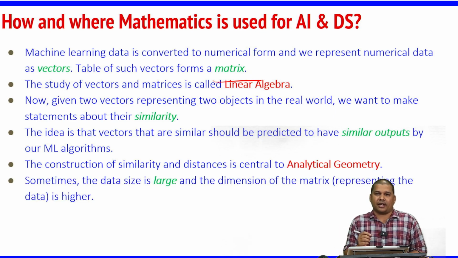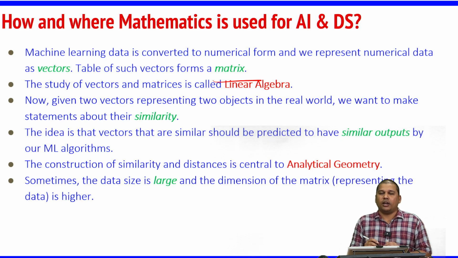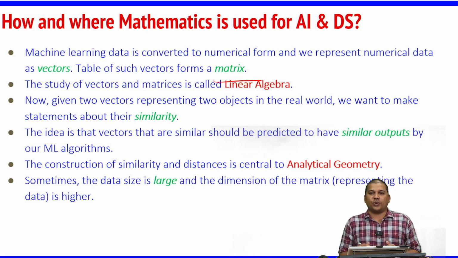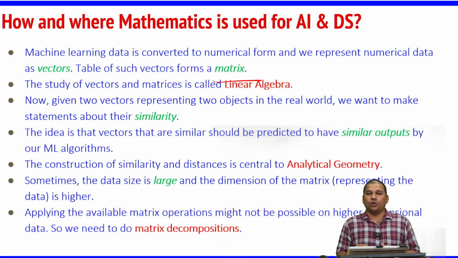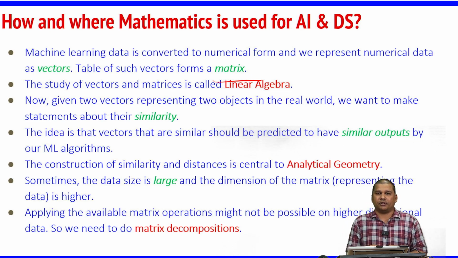Sometimes the data size is large. We cannot always expect a small data into a 3 by 3 matrix or maybe some 10 by 10 matrix. We have huge dimension data with us, and when the dimension is very high, the data size is very high, obviously the matrix size is also very high. In such a case, whatever matrix operations we have, we cannot apply those operations on such large data. So there arises a necessity to decompose or to reduce the size of that higher dimension matrix into smaller dimension using the concept of matrix decompositions.